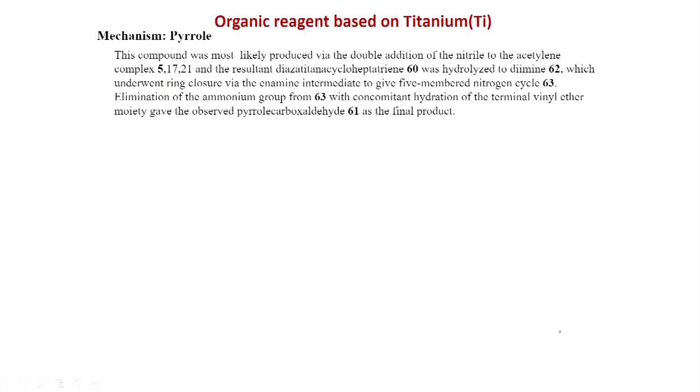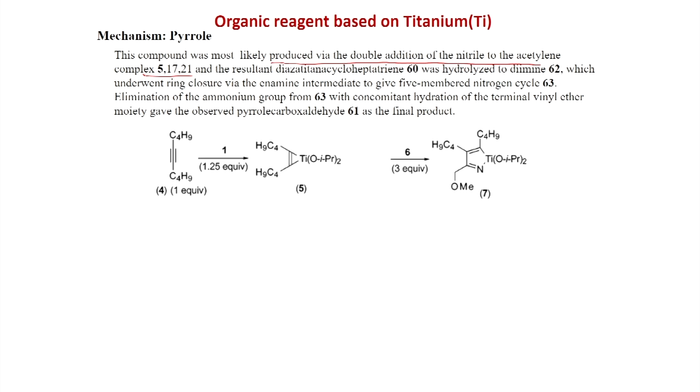And now pyrrole, we have told that if 2 equivalent of nitrile is used, then the pyrrole formation happens, and this is the mechanism. The compound is most likely produced by a double addition of nitrile to the acetylene complex 5-17-21, and the resultant dititanocycloheptatriene 6 was hydrolyzed to diamide 62, which undergoes ring closure. So, this is formed, and now 6, this is 6, the nitrile.